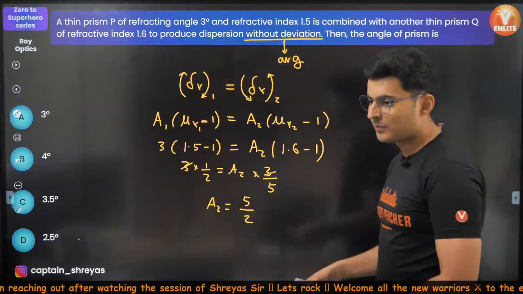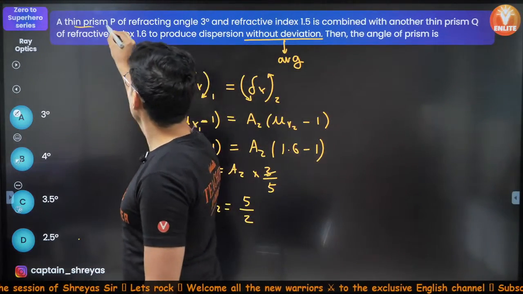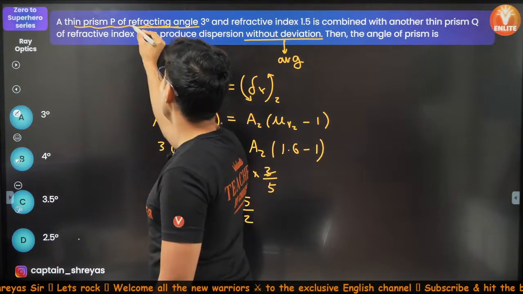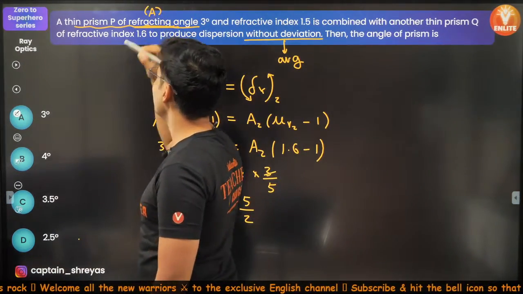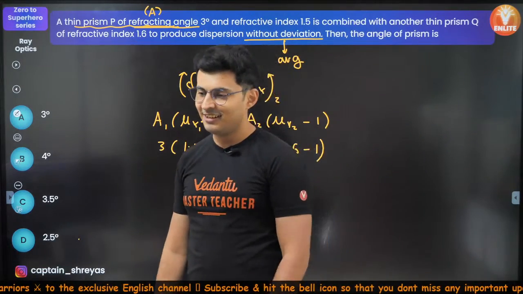Okay, so option D. For the first prism, where the angle of prism is given, look at this. A thin prism of refracting angle. Refracting angle means A only. It's just a way of saying it. I hope this is clear.